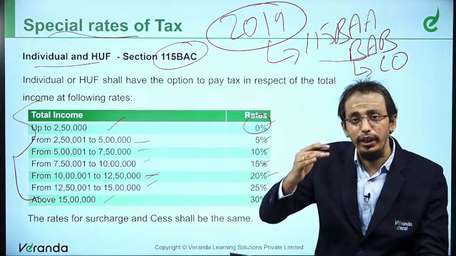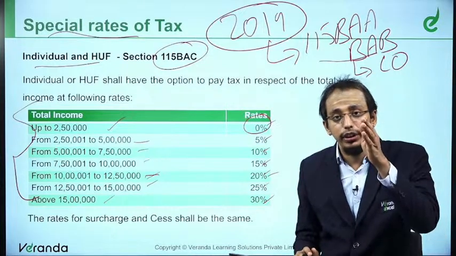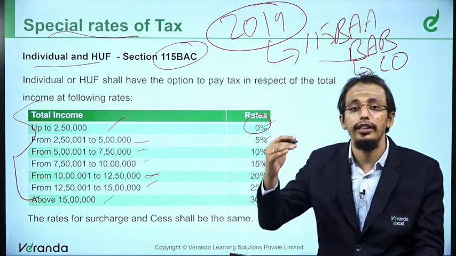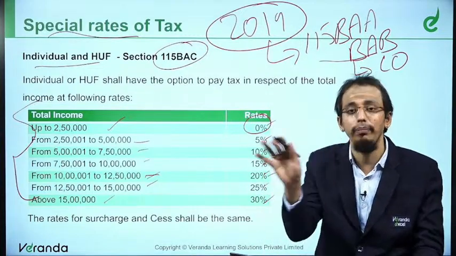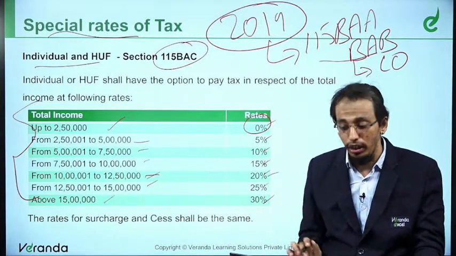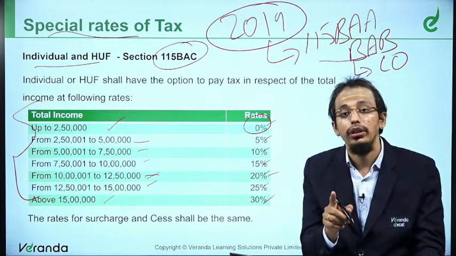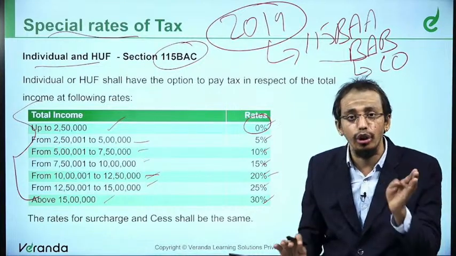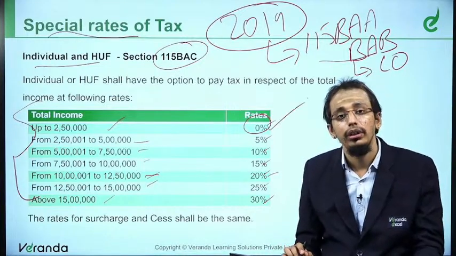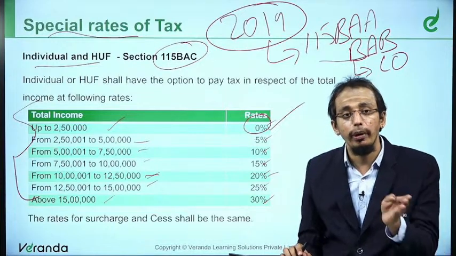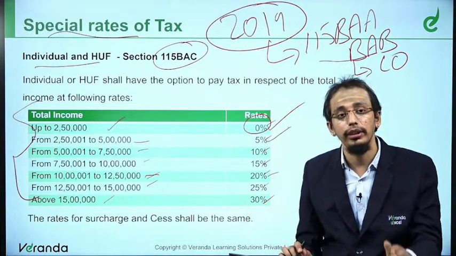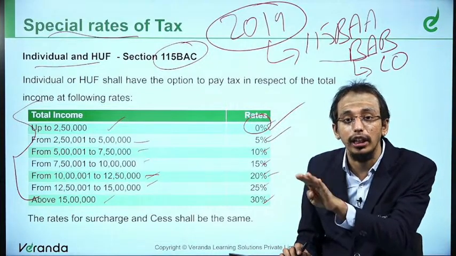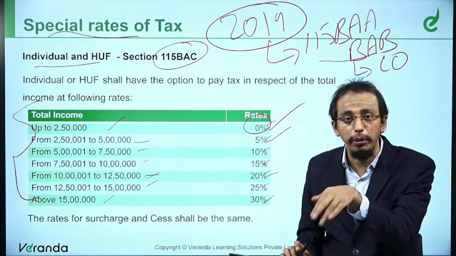That's all. Every income on the left hand side increases by 2.5 lakhs, and on the right hand side, the tax rates increase by 5%. As a very, very simple thing, remember it like this. Now, what happens to the tax rates that we already have? 0 to 2.5 lakhs is 0%, 2.5 to 5 lakhs is 5%, that remains the same. Then 5 to 10 lakhs was 20%, more than 10 lakhs was 30%, that slab will continue. What happens, we are going to see.